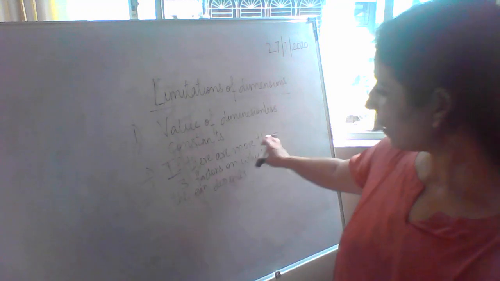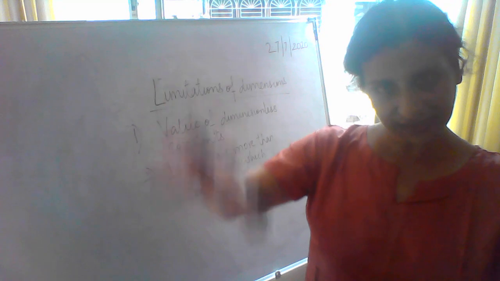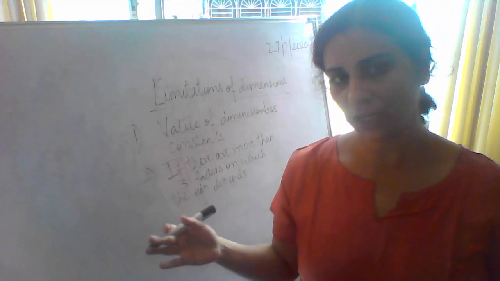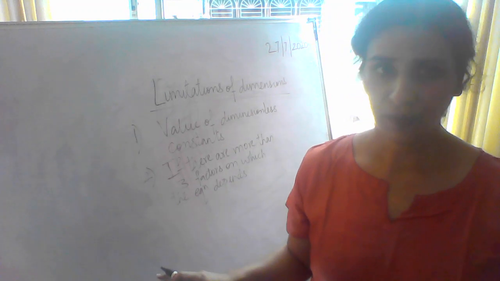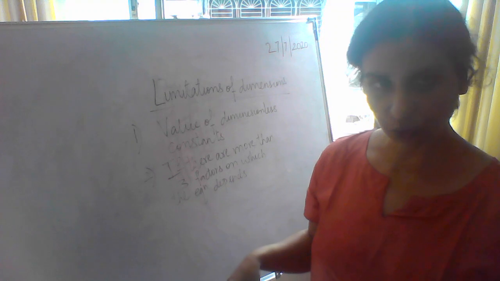Like ut is one factor, half at square is another factor, so with that we can solve, because it's 2. Till 3 we can go, more than that we cannot go. Dimension will not support it. We cannot have so many unknowns.